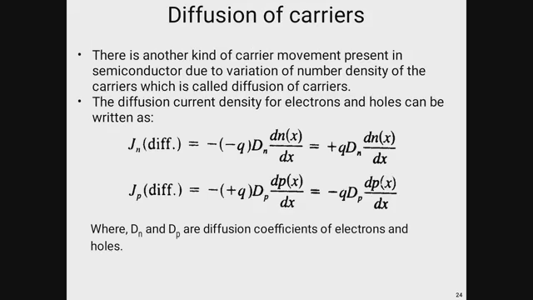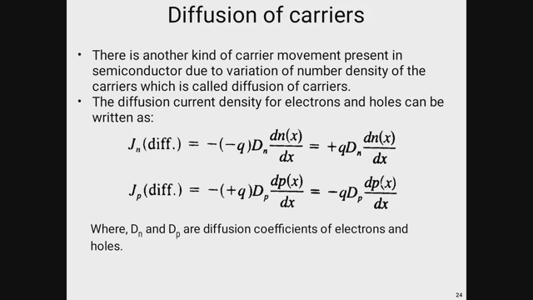The diffusion of carriers. Diffusion is a kind of property by which charged particles migrate from a higher concentration region to a lower concentration region through the concentration gradient. The diffusion current density for electrons is J_n diffusion.